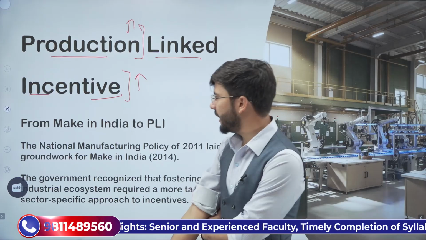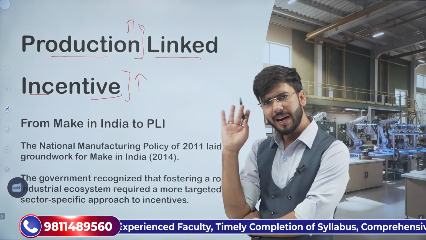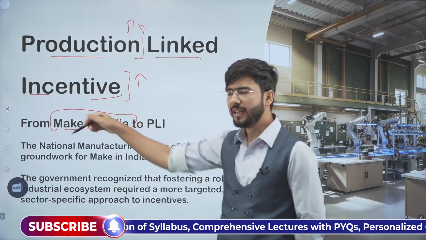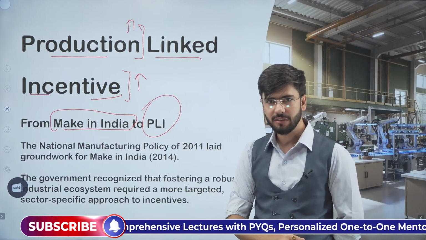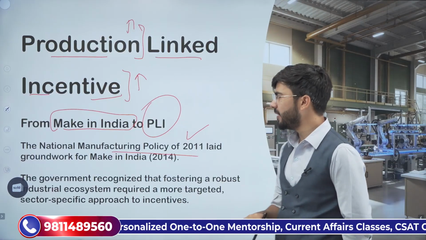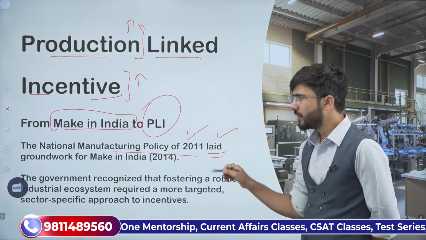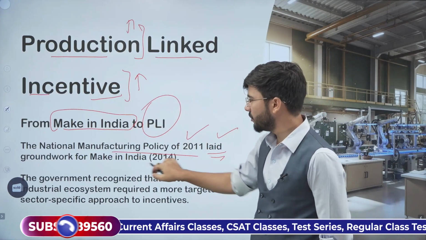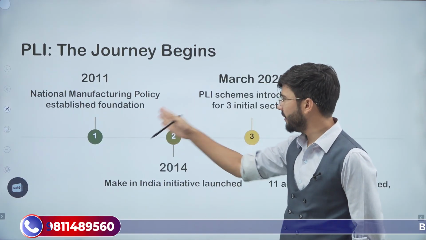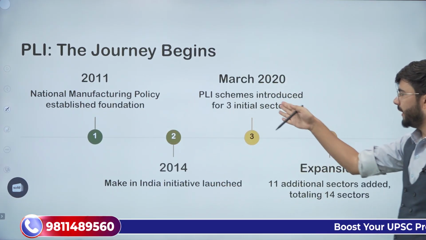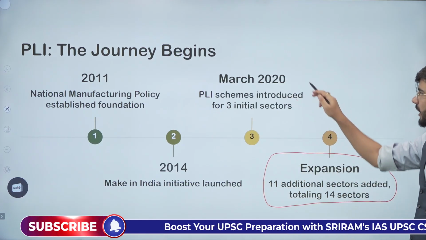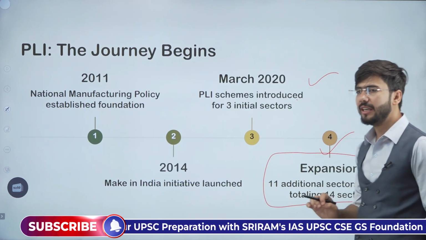So therefore, India started it way back in 2014 with Make in India. And from Make in India, we reached the production linked incentive scheme. First of all, we introduced the National Manufacturing Policy in 2011. Further, it was improvised to Make in India and then to the production linked incentive scheme. So 2011, 2014, 2020, and then after 2020, we expanded the scope of the production linked incentive scheme.